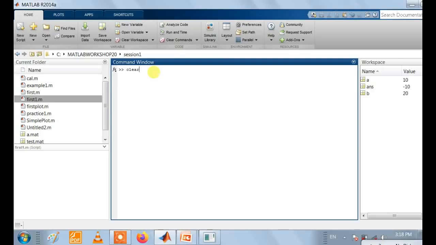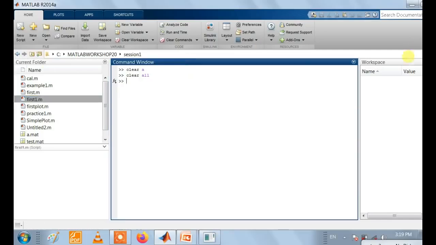By using the clear command we can clear a variable by its name. If we want to clear variable a, if we don't want variable a to appear in our workspace, we write the command clear a. So automatically it clears a from the workspace. Then again if we use clear all, then all the variables which were created previously will be cleared from the workspace.